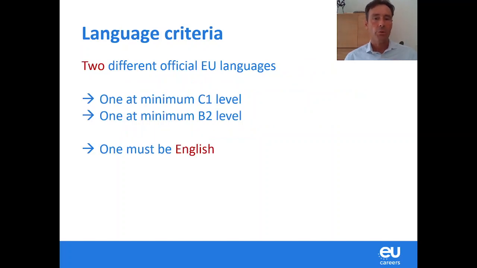Then, as usual, there's also a language criterion. You need to speak 2 EU languages, 1 on level C1 at least, and 1 on level B2 at least. One of these 2 languages must be English. The other one can be any of the 23 remaining official EU languages.